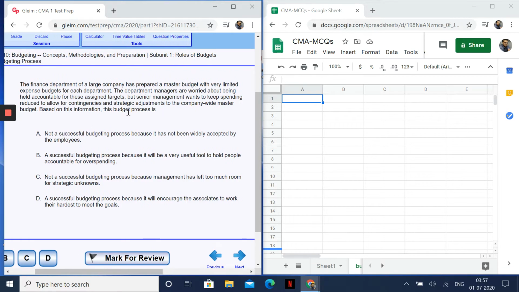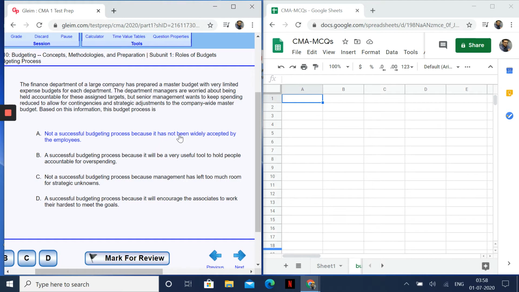So now the next question. The finance department of a large company has prepared a master budget with very limited expense budget for each department. The department managers are worried about being held accountable for these assigned targets. But the senior manager wants to keep spending reduced to allow for contingencies and strategic adjustments to the company-wide master budget. Based on this information, which describes this budget process? It's not a successful budget process because it has not been widely accepted by employees. Okay, it can be the answer.